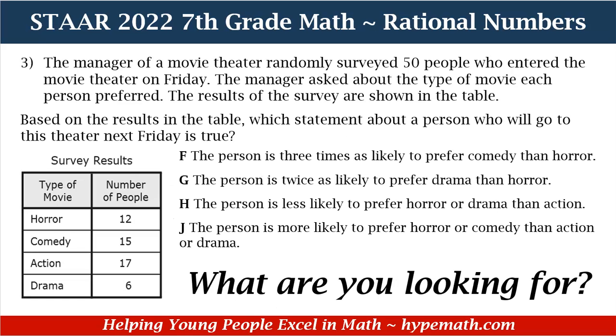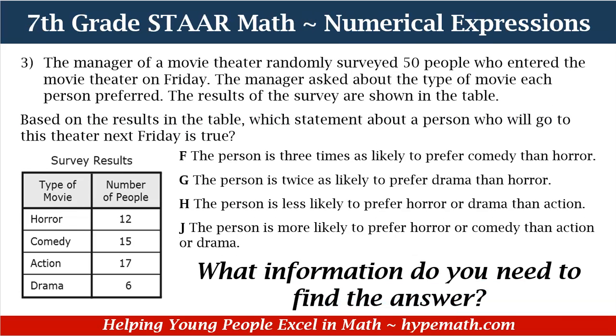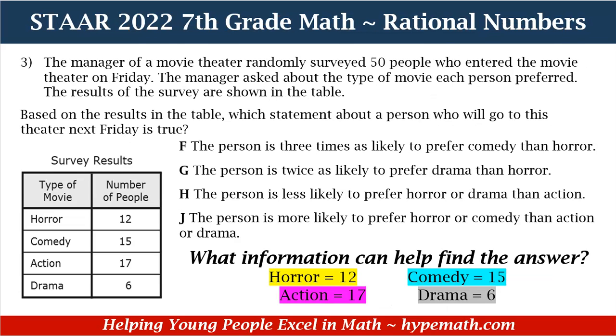The first question we are going to ask ourselves is, what are we looking for? We are looking for the true statement about a person who will go to the theater next Friday. Our second important question is, what information do we need to find the answer? To help us find the answer, we need the values from our table. Again, we know that for horror, there are 12 people, comedy is equal to 15 people, action is equal to 17 people, and drama is equal to 6 people.